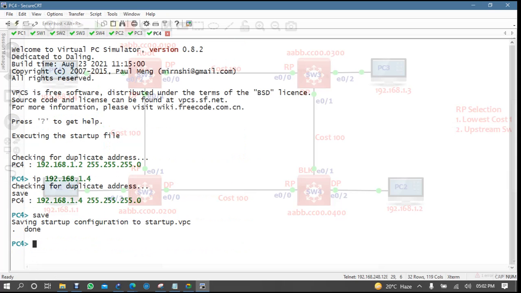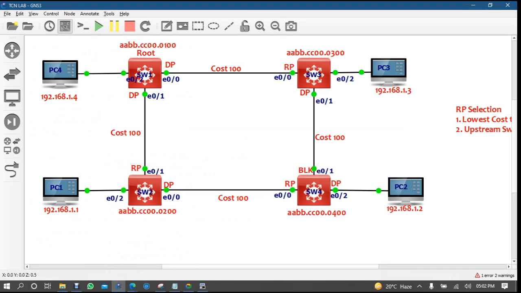Now what will happen? Suppose this link is down, right? Not this link, this link is already down. If this link is down, this switch 3 will communicate via this link to reach PC2. If PC3 wants to communicate to PC2, data will come to switch 3 and cannot pass from this way because it's blocked, so it is passing via this one, right?